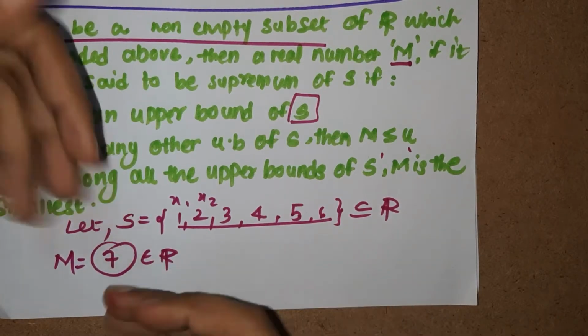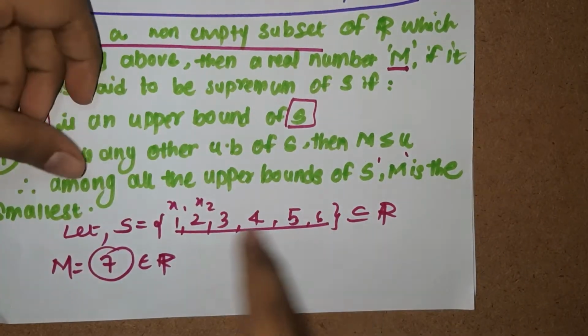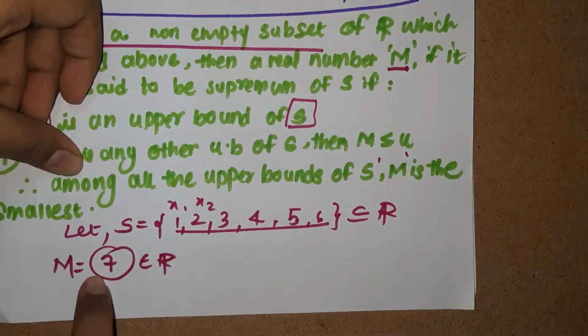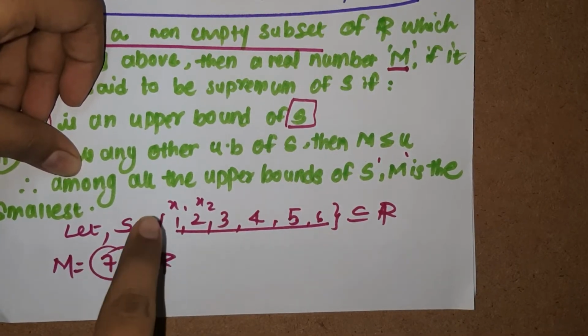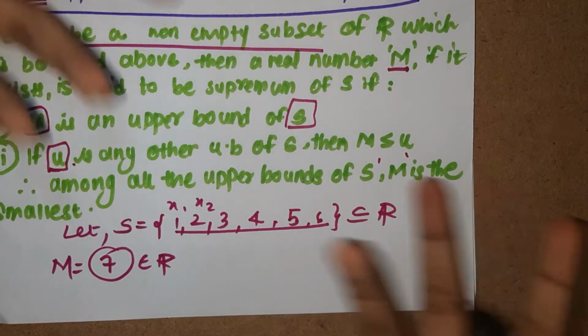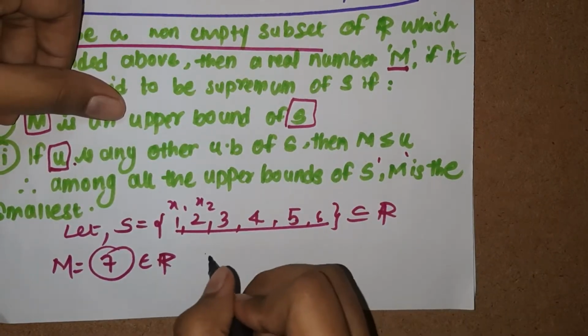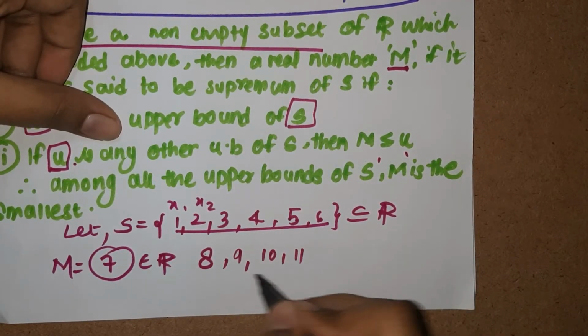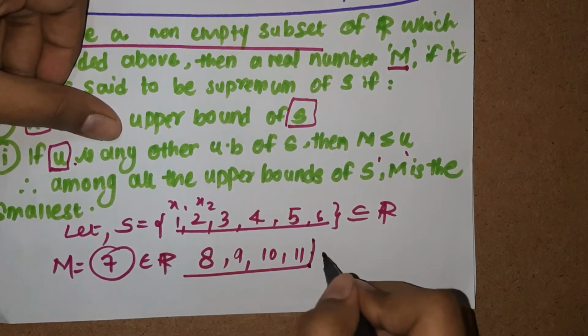What can you say by comparing 7 and 6, or 5, 4, 3, 2, 1? We can see that 7 is the largest number, therefore it is an upper bound of set S. But what about 8? What about 9, 10, 11? All of these are upper bounds, and so on.